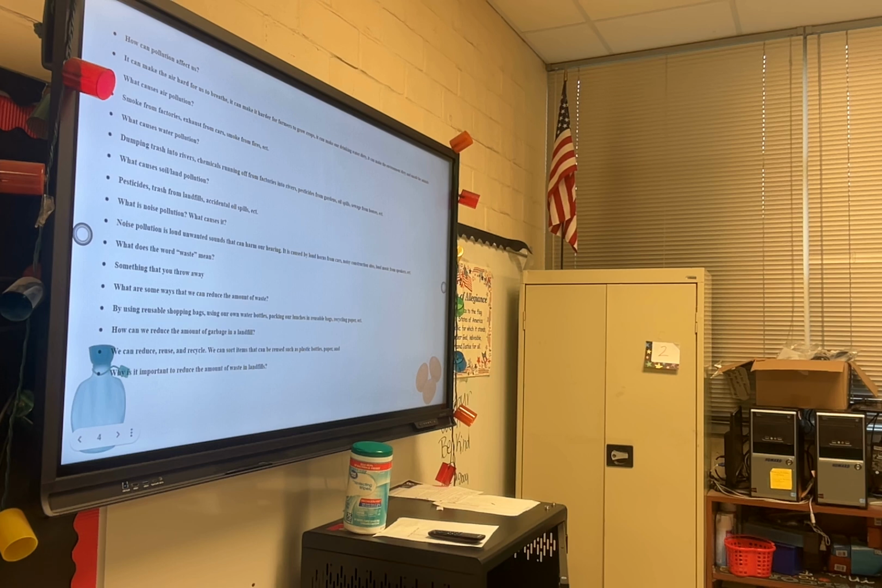How can we reduce the amount of garbage that's in our trying to pick it up. What else can we do with some of the garbage? What are the 3 R's? About the 3 R's.